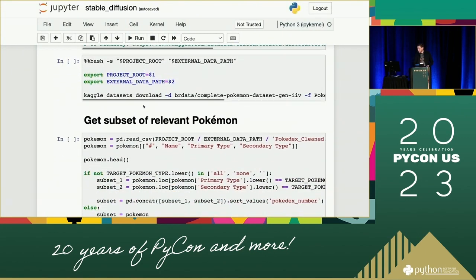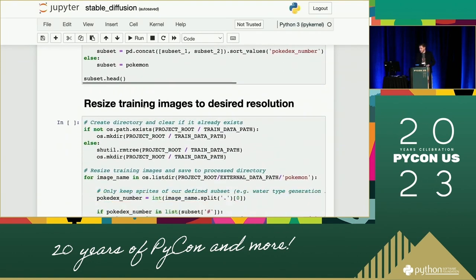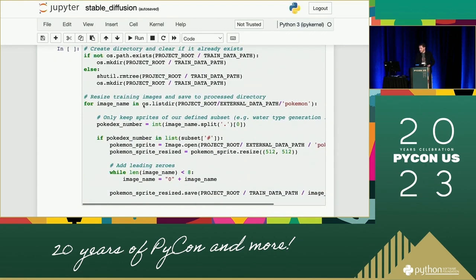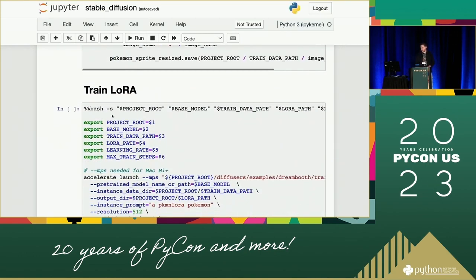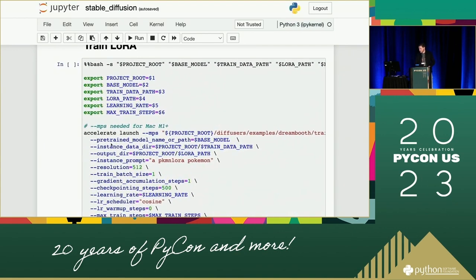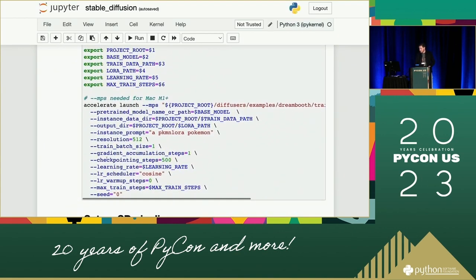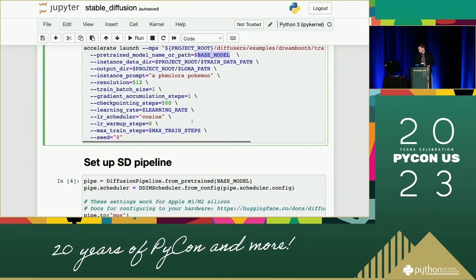Having done that, we can get a subset of relevant Pokemon. Way up above, I showed you how you can set it to only do water-type Pokemon. For now, we'll just do each and every Pokemon. We need to resize the images. And then we get to the actual fun part, which is training the LoRA. This is a bash command, and these are the settings. As you can see here, I'm importing the parameters as I use them in the rest of the notebook.